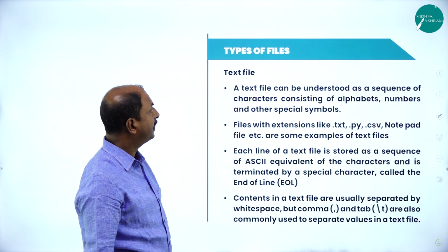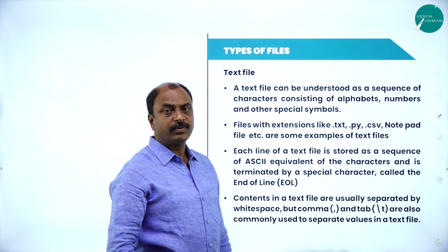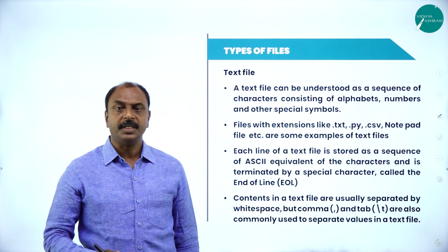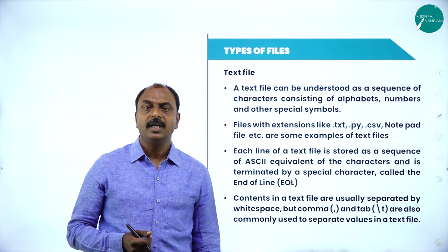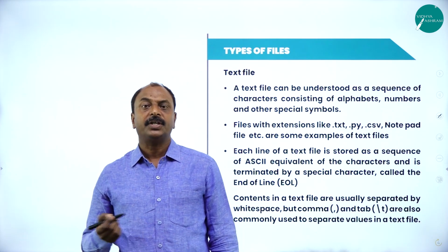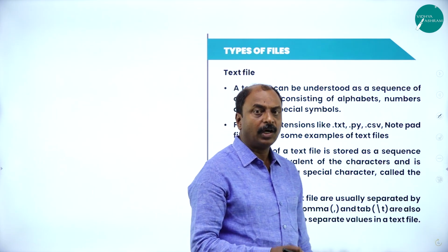In the next slide, let us see different types of files. As I told you in the beginning, we have come across different types of files in a computer system. For example, an MS Word file, which we identify with the extension .docx, or an MS Excel file or PowerPoint file.